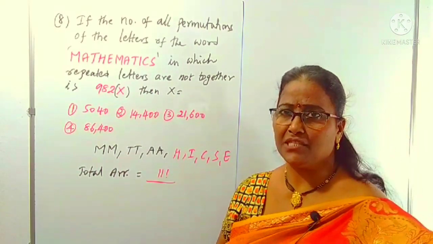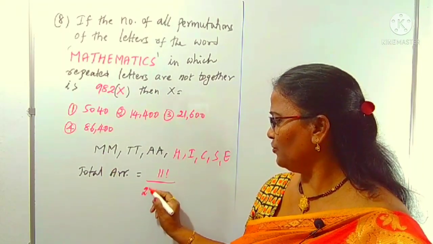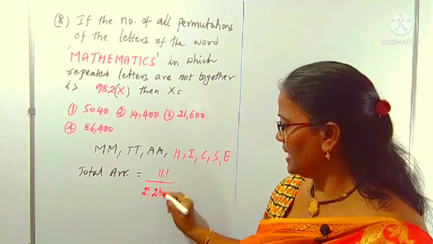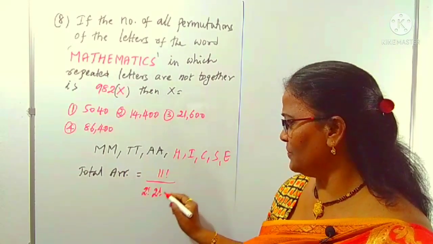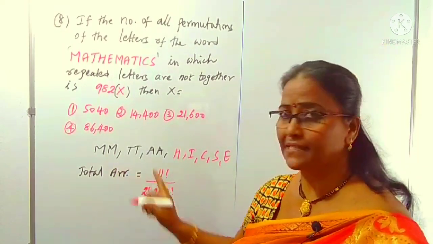If there are repetitions, M is repeated twice, so we divide by 2 factorial. Similarly, T is repeated twice, so 2 factorial, and A is repeated twice, so 2 factorial.